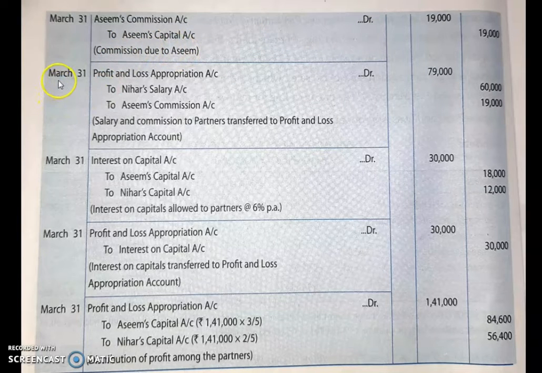Next, on 31st March, you have to transfer salary and commission to profit and loss appropriation account. So on the debit side of profit and loss appropriation account, you will write to Nihar's salary account, to Asim's commission account. The calculated amount, that is salary of Nihar, is 60,000 and commission as we calculated is 19,000. You write down both over here, add this and write whatever amount you are getting as profit and loss appropriation account. Next, what is given in the question is,